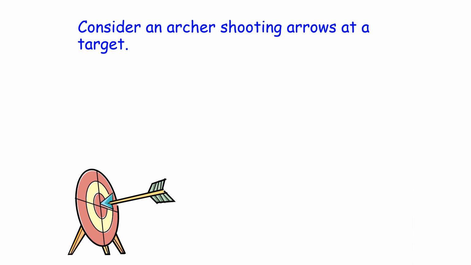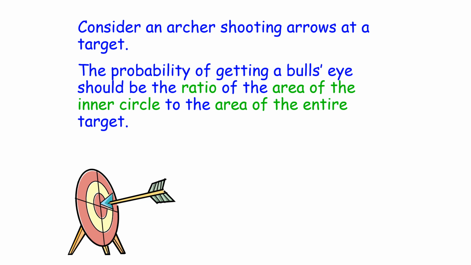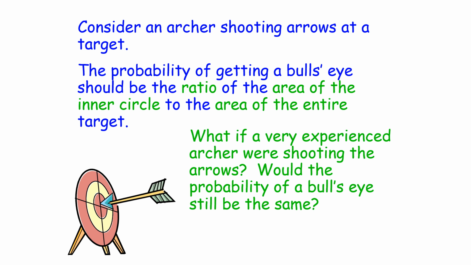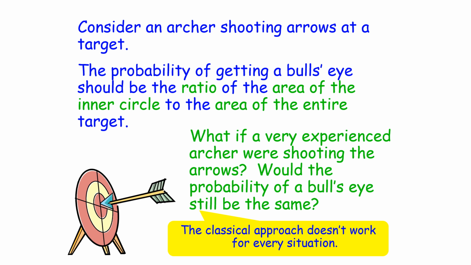Consider an archer shooting arrows at a target. The probability of getting a bullseye should be the ratio of the area of the inner circle to the area of the entire target. Well, what if a very experienced archer were shooting the arrows? Would the probability of a bullseye still be the same? The classical approach doesn't work for every situation.